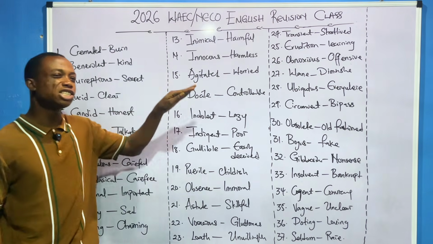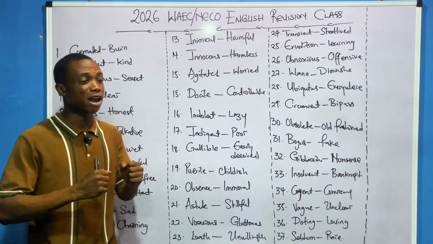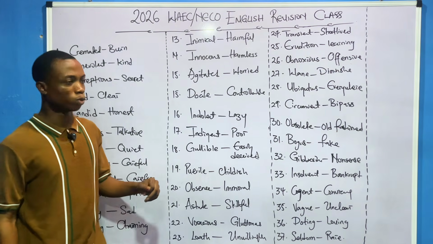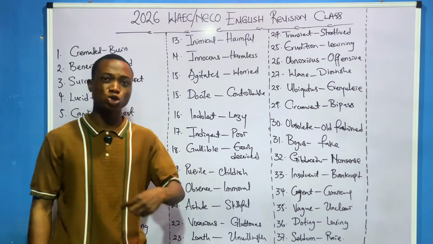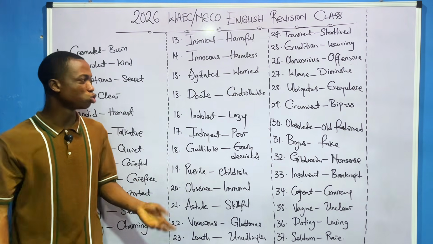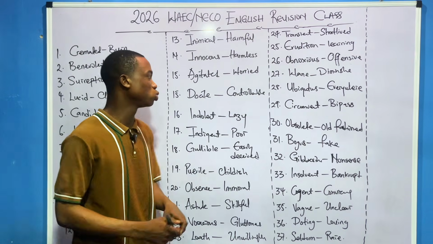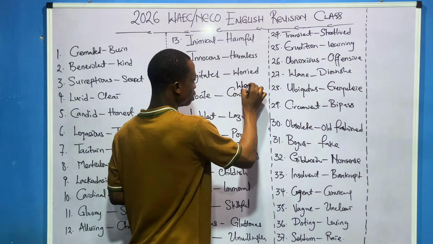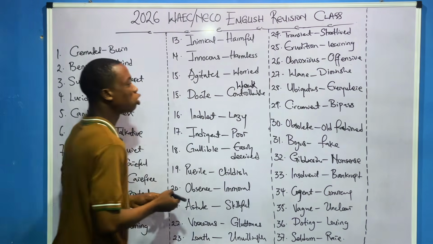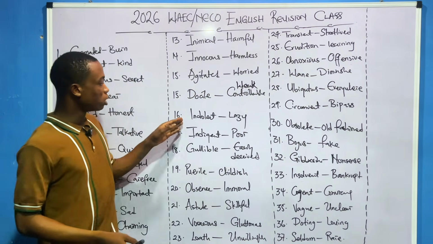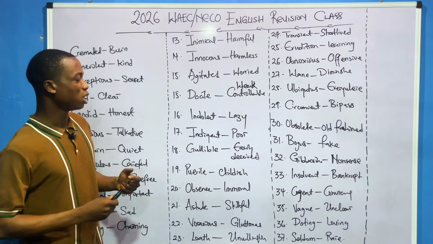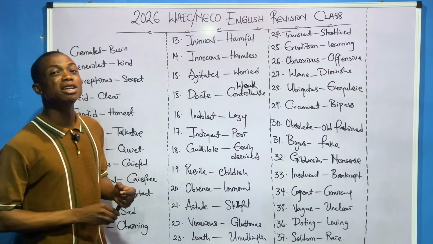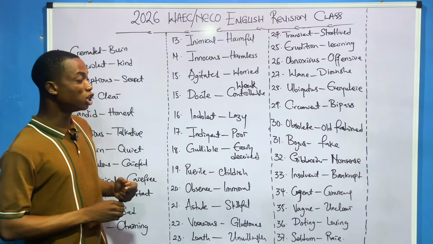15. Agitated. What is agitated? It means that person is frightened. Docile. When you say somebody is docile, that person is weak, easy to control, controllable. The one that you will see on your exam is weak. When somebody is docile, that person is weak. 16. Indolent. Indolent means to be lazy. Yes. Indolent means to be lazy.